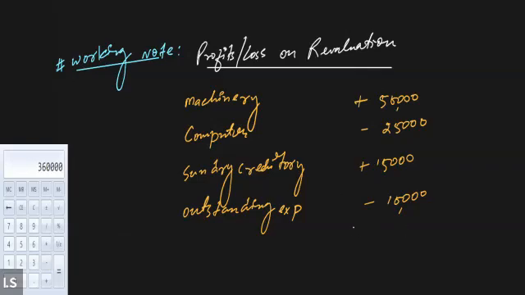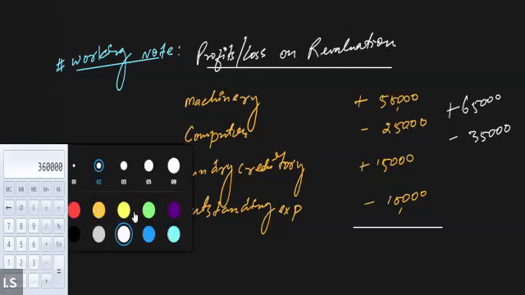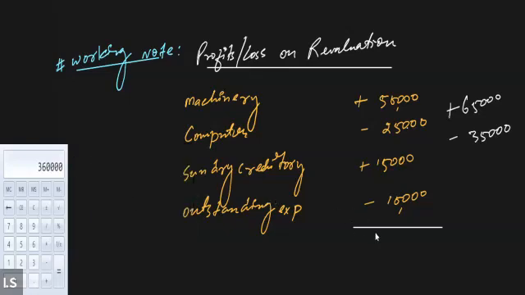Okay. After adjusting all these values, we have plus 50 plus 15. This will be 65,000 positive, right, everyone? And the negative value is 25,000 plus 10,000. That will be minus 35,000. So after adjusting 65 minus 35, the remaining value will be 30,000, right, everyone? Now tell me whether this will be a positive balance or a negative balance.